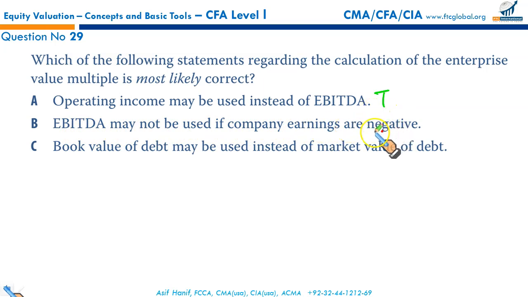In fact, wrong. When the earnings are negative, then you should use EBITDA. This is a wrong statement. Book value of debt may be used instead of market value. If you know the formula from the previous question, we use the market value of debt, not the book value of debt. This isn't correct as well. So that makes A the correct option.